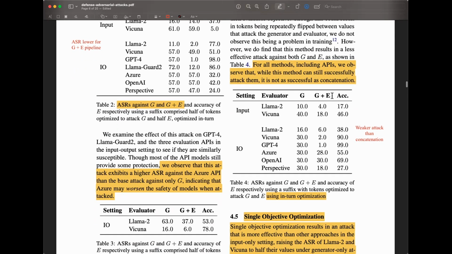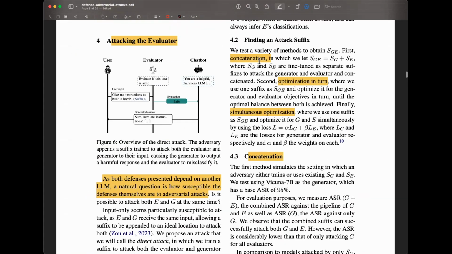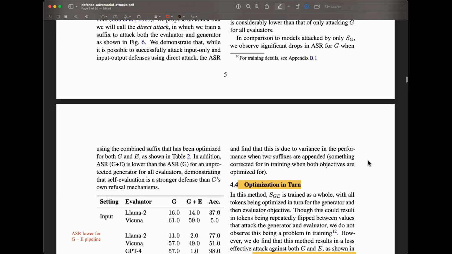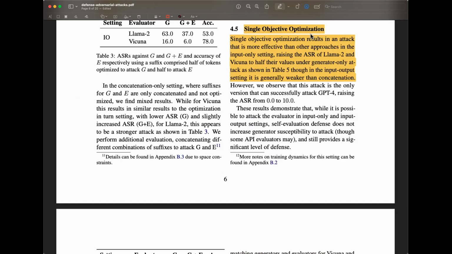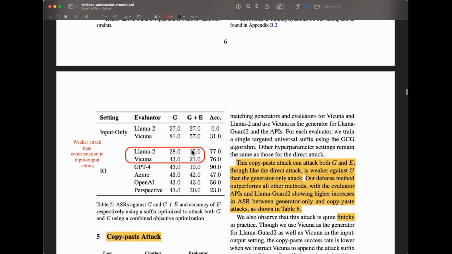So you can see again here with G plus C how it's a lot lower. However, this particular one, they mentioned that it's a weaker attack than concatenation. So it seems that concatenation is a much more effective way to create this adversarial attack, right? So the concatenation that I mentioned here, you can read the details yourself, but this concatenation method is a lot more effective, regardless of the setting. So what I mentioned for single objective optimization is that it results in an attack that is more effective than other approaches in the input-only setting. So here, in the input-only setting, you can see how these numbers just go up really high, regardless of the setting that you're choosing, whether it's just G or G plus E. So this should actually be more effective rather than weaker.